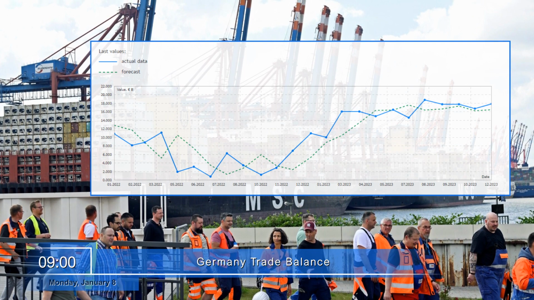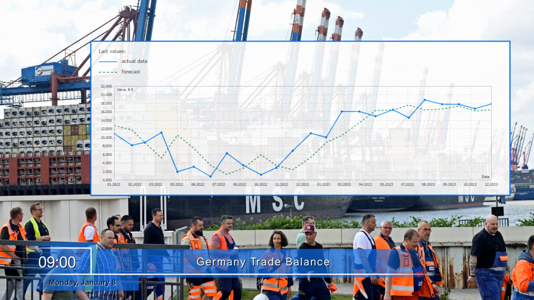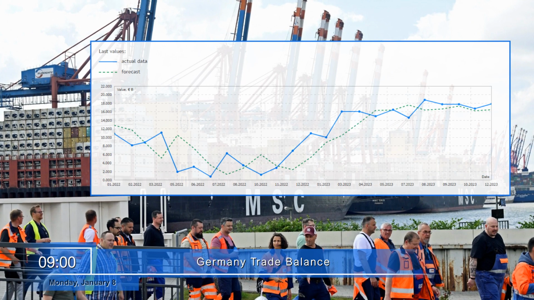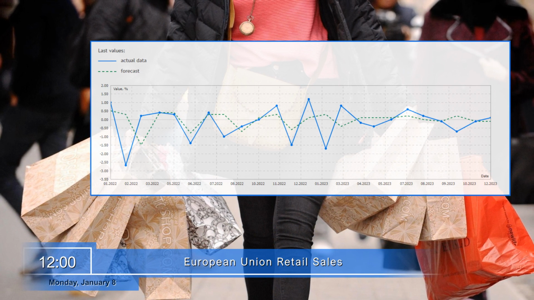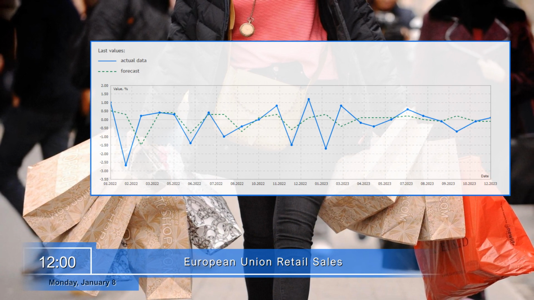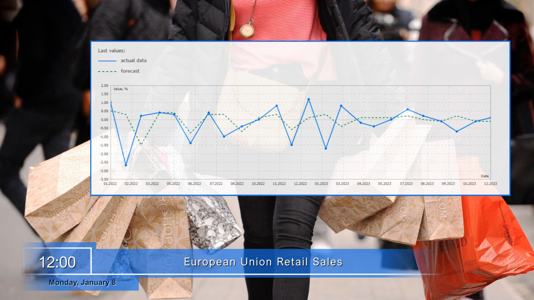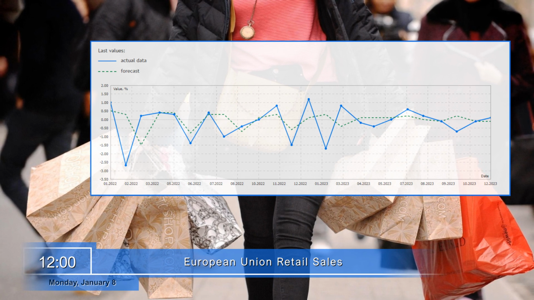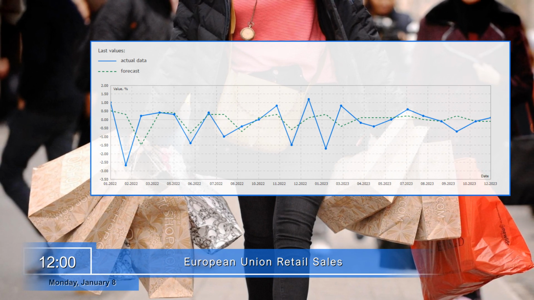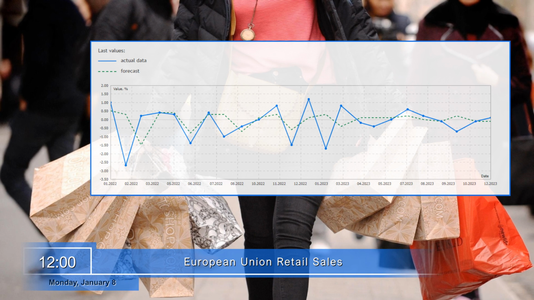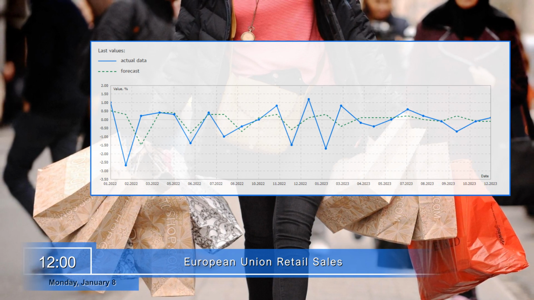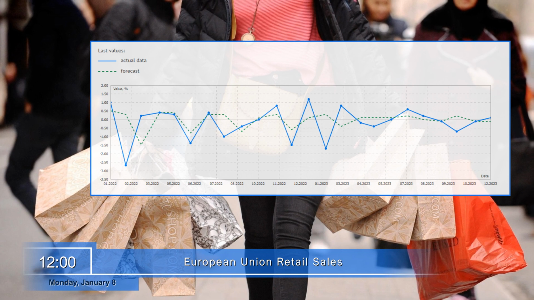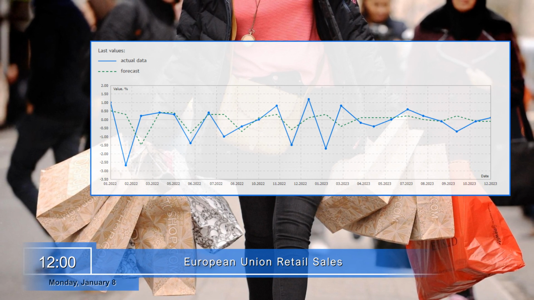On the other hand, a growing trade surplus indicates a successful economy, which may have an impact on the exchange rate. At noon, the EU will present retail sales data. This is a measure of the change in sales of goods and services in the reporting month compared to the previous month. It includes all payments, as well as packaging and transportation costs. The more consumers spend, the higher the inflation rate and the more the economy grows. Thus, the growth of retail sales in the Eurozone may have a favorable impact on the euro.